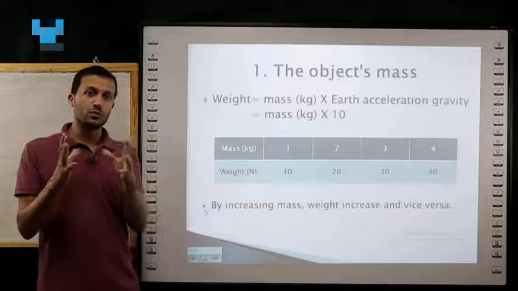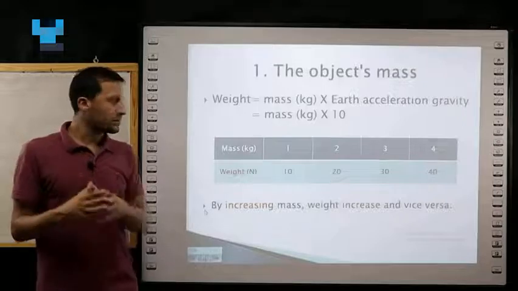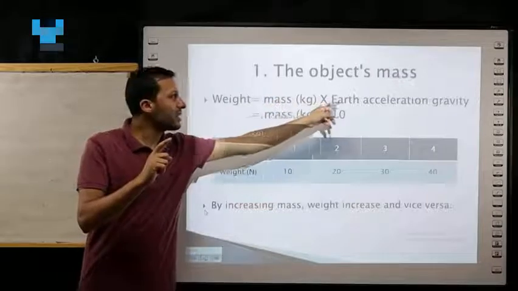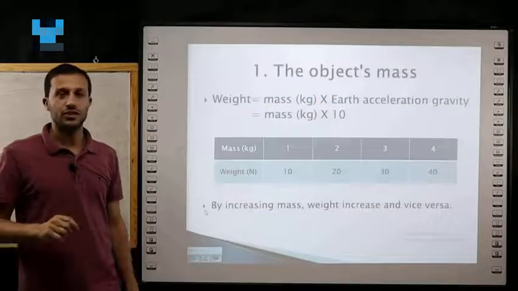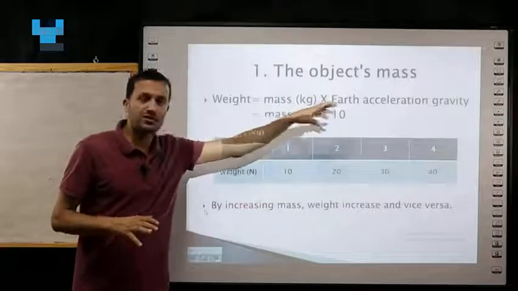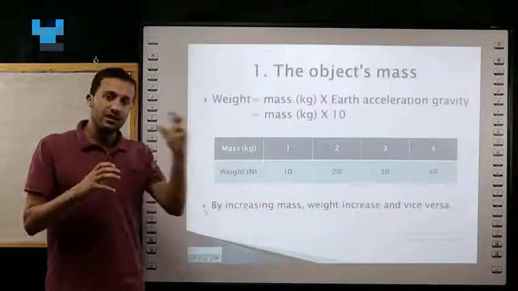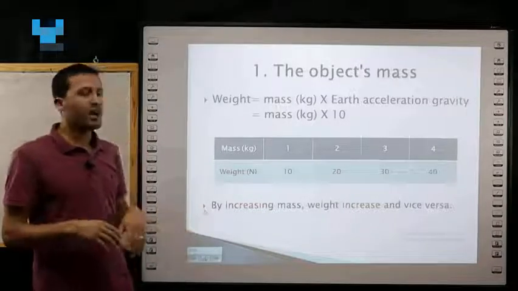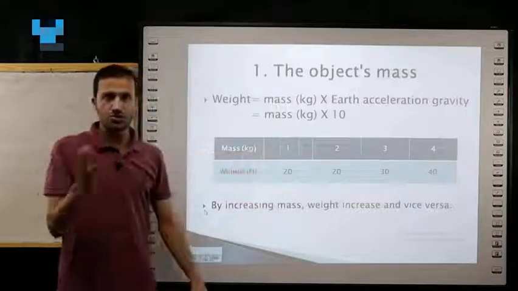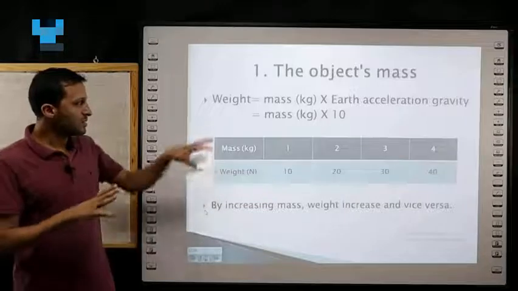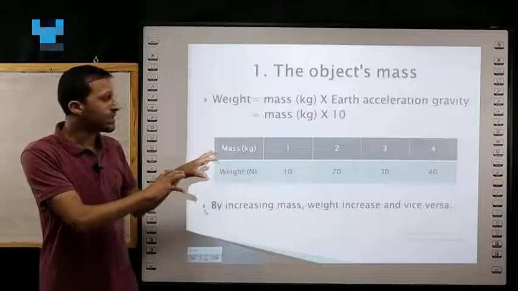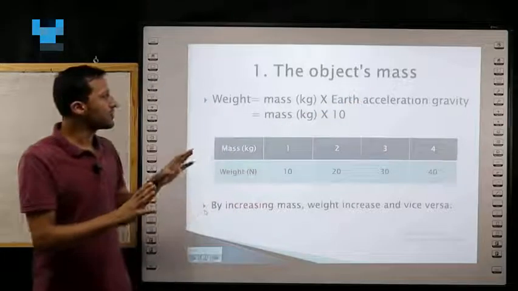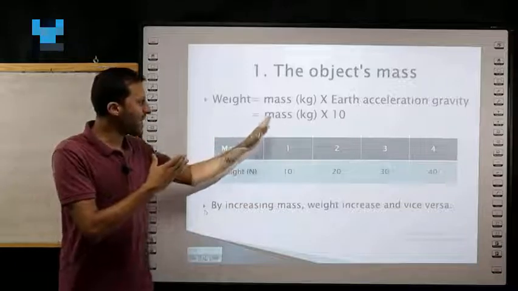From a law. To measure weight, we use a law. This law says that weight equals mass in kilograms multiplied by Earth's acceleration of gravity. And Earth's acceleration of gravity, he gives you this number in the problems, and almost always it equals 10. It may change from place to another, but in this problem, we know that Earth's acceleration of gravity equals 10. So from this law, weight equals mass times 10.